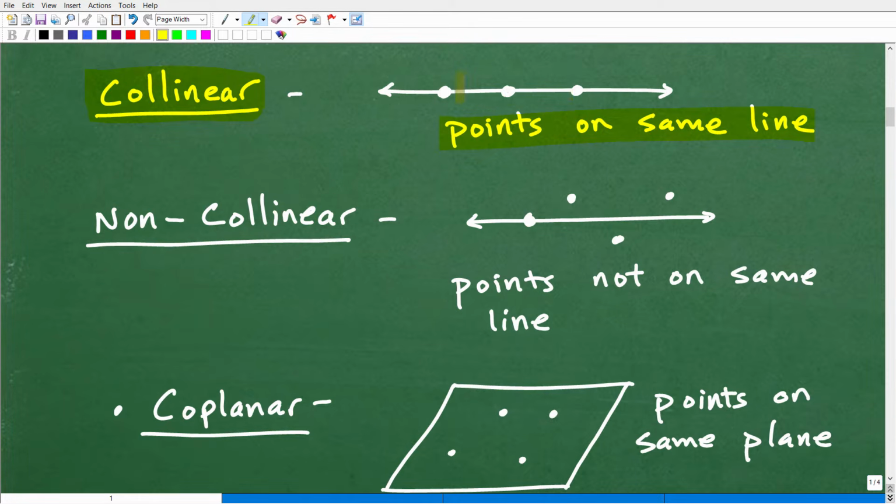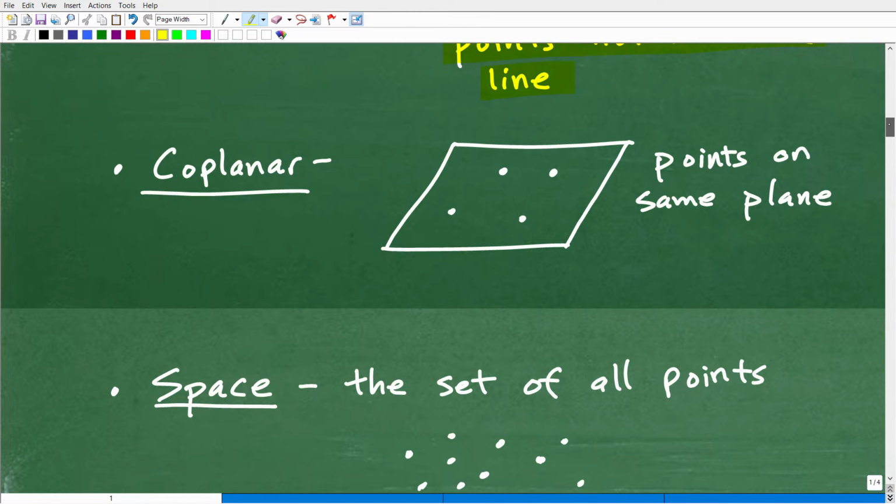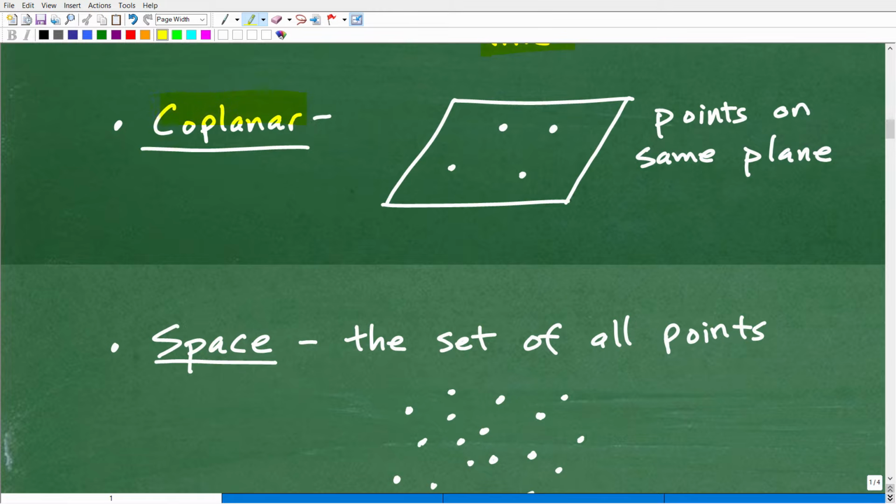All right, so here's an example. There's a line. Here are some points that are on the same line, collinear. So what do you think non-collinear points are? Well, those are points that are not on the same line. So here's a line. So these would be non-collinear points. Okay, continue to move forward. Let's talk about coplanar. Okay, so coplanar, you probably guessed, these are points that are on the same plane. So here's a little plane, and these points are on the same plane. So maybe if you have a point over here, that would be non-coplanar, but this is coplanar. Okay. All right, moving on.